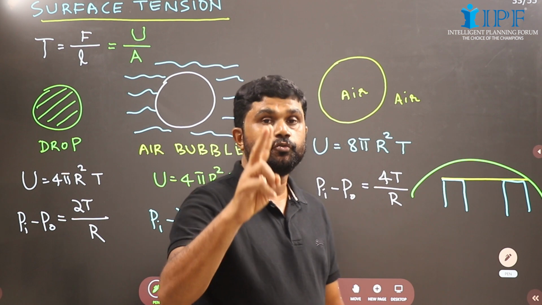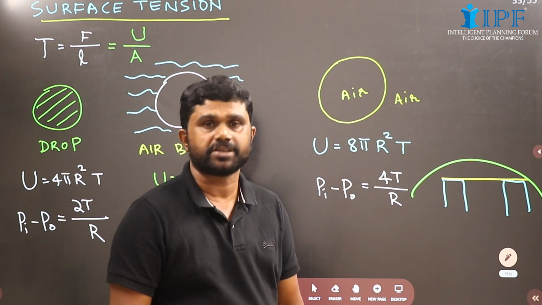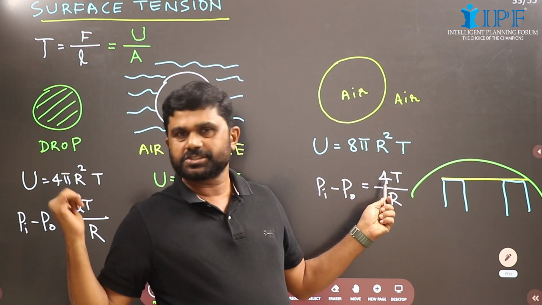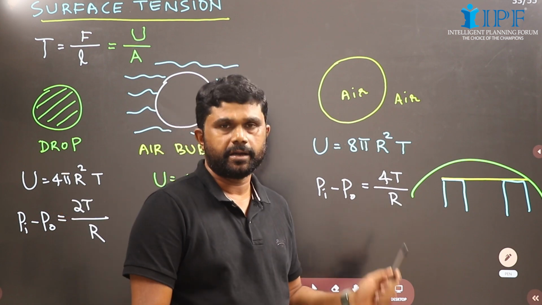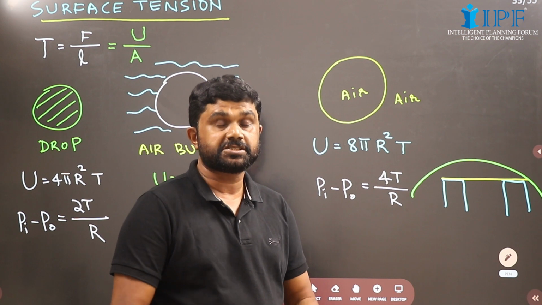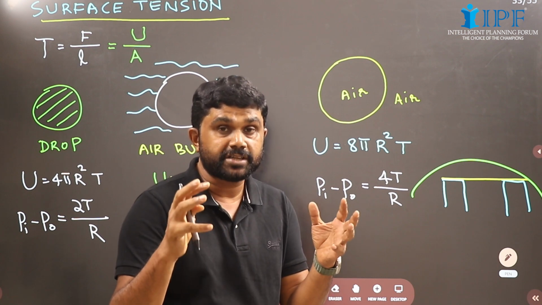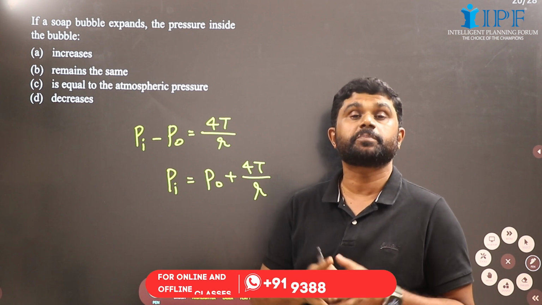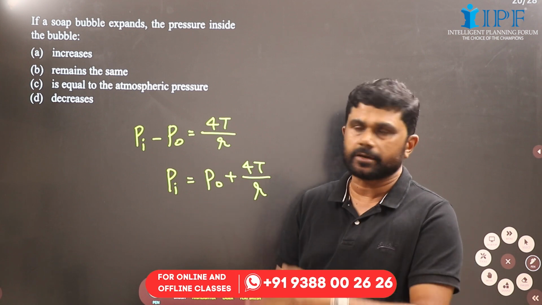Here we have got two free surfaces, inner as well as outer. So the excess pressure will be 4T, twice of this, over capital R, the radius. That is the one wonderful thing that you should understand. Now children, this is a previous question and also a typical question.